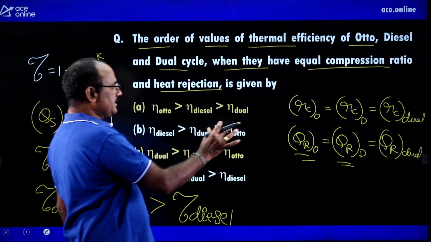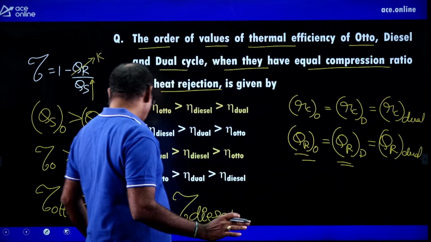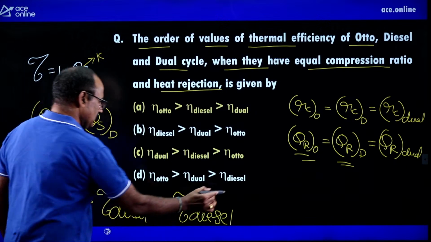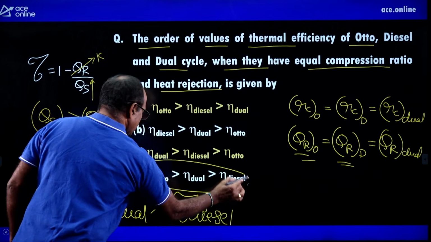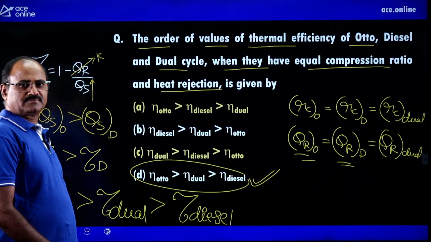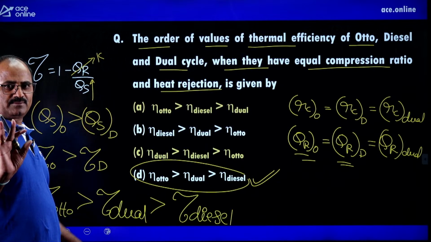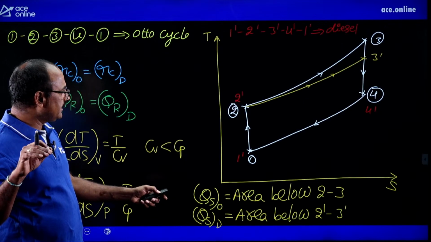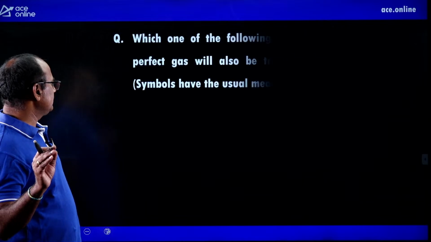For the same compression ratio and heat rejection, Otto cycle efficiency is more than dual cycle efficiency, which is more than diesel cycle efficiency. Look at option D. Option D is absolutely correct. I hope all of you clearly understood. Is it understood or not? Yes. Then look at another question.